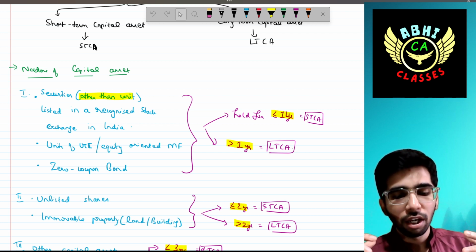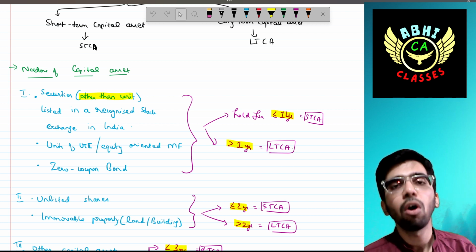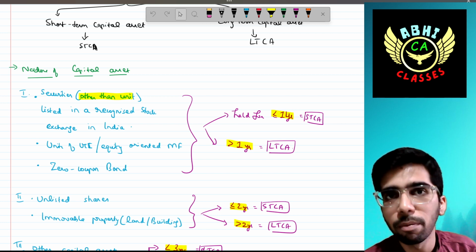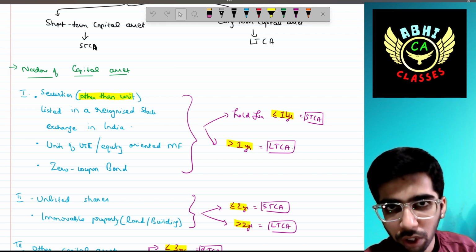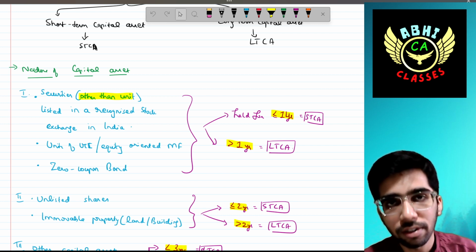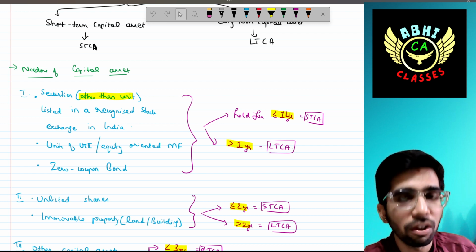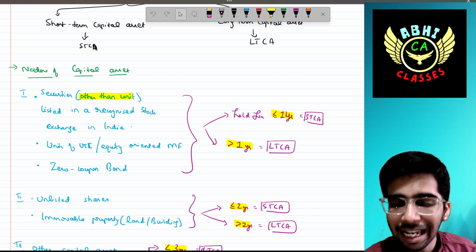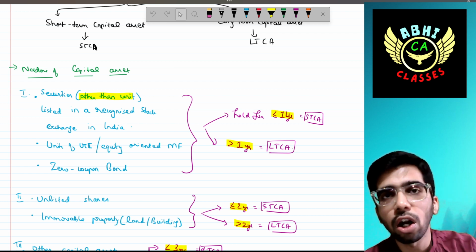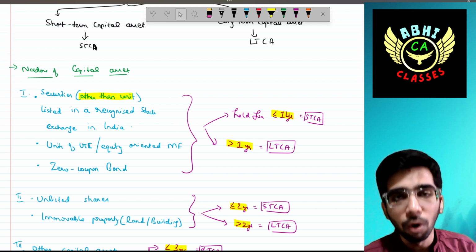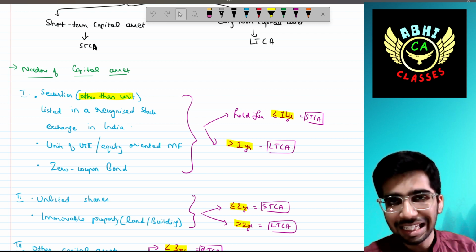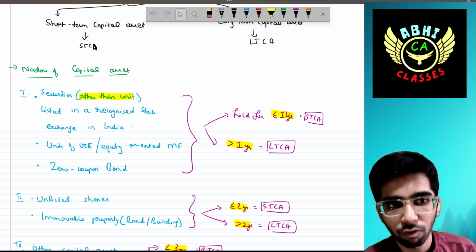For example, if I bought listed equity shares of ITC Limited in the month of December 2023, and I am transferring those shares of ITC Limited in the month of March 2024, it is less than 1 year. I am holding for less than 1 year, so it is treated as short-term capital asset. Whereas if I am holding for more than 1 year, then it is treated as long-term capital asset.